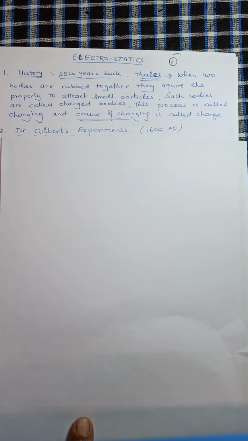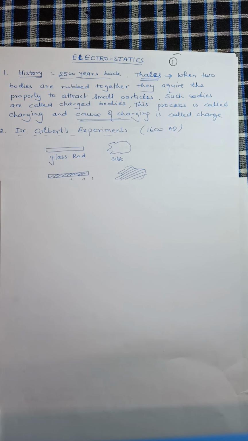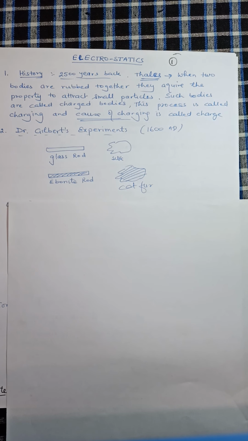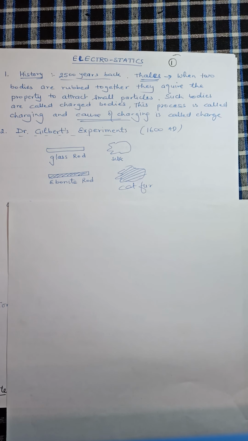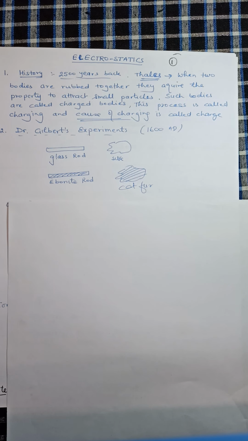Then in the year 1600, Dr. Gilbert started experimenting with the same concept. In the experiment, four objects were taken: glass rod, silk, ebonite rod, cat fur. Glass rod was rubbed with silk, so glass rod became charged. Ebonite rod was also rubbed with cat fur. Ebonite rod also became charged and started attracting small particles.